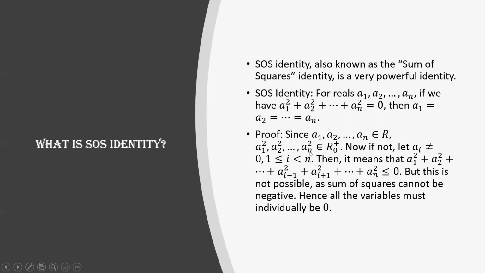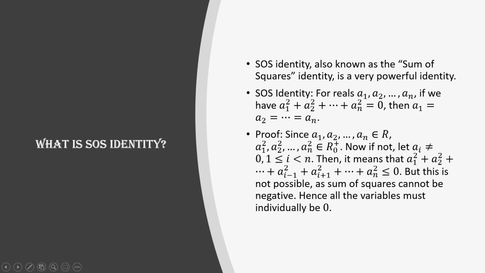But since that ai square is going to be positive, if it's non-zero, it has to be positive, and this sum is equal to 0. If I send ai square there, it will become negative ai square. So this sum here is going to be equal to negative ai squared. But negative ai squared is negative, so it means that this whole thing is negative. Which means that the sum of squares is negative.